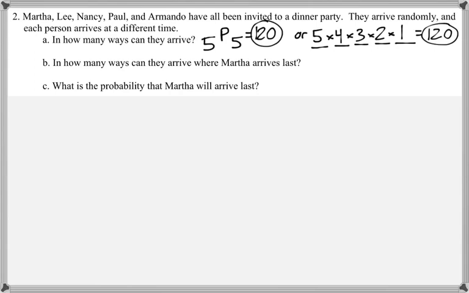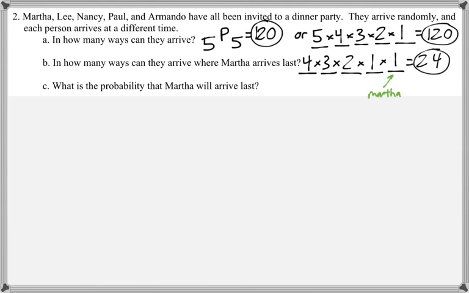Part B says, in how many ways can they arrive where Martha arrives last? And I think this one is actually easier solving it the way with the blanks. Because if Martha arrives last, then that has to be a 1. And then there's only 4 people left for the first blank. So it will be 4 times 3 times 2 times 1 times 1, which is equal to 24.